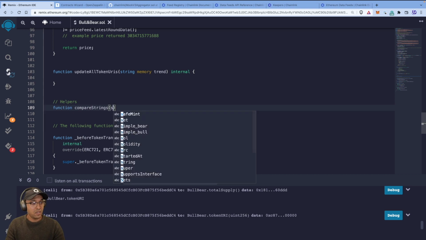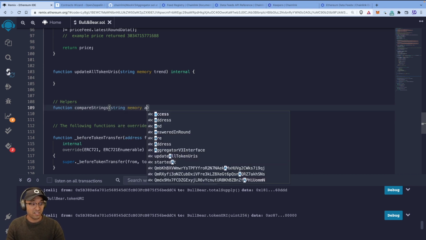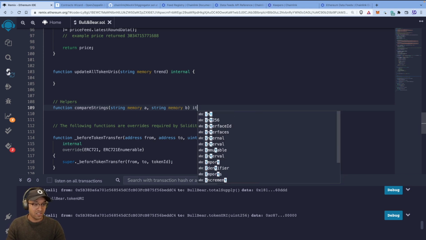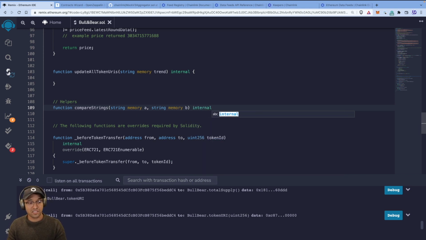We're given string memory, let's call it A, and string memory B. These are the two strings we want to compare. And we want to return a Boolean, but this is going to be an internal function. It doesn't affect state. It's not even viewing anything. It's just pure. So we're going to call it internal pure, and it returns a Boolean.